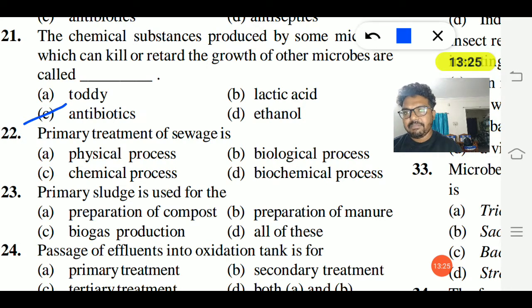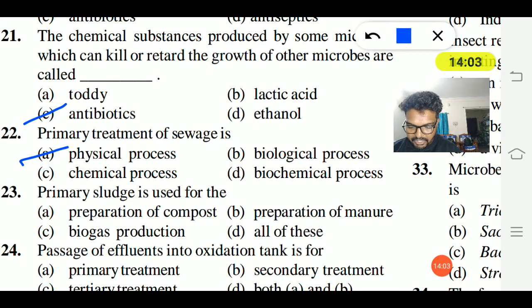22nd, primary treatment of sewage is physical process, biological process, chemical process, and biochemical process. Here the primary treatment always deals with the physical process, the removal of debris and wastage present in sewage water. Later it is followed by the biological process and then the chemical process. First, it removes all the grit, sand particles, soil particles, polythene covers, and other waste materials found in the water. The physical removal of those substances is always carried out during the primary treatment.